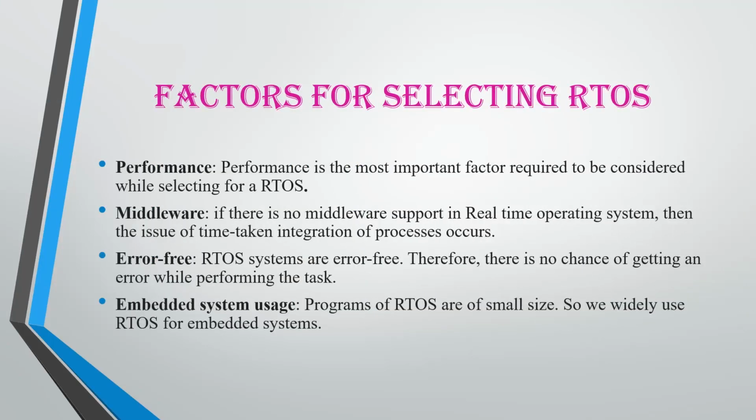First is performance. Obviously performance is the most important factor which we need to consider while selecting our RTOS. Next is middleware. If there is no middleware support, then the issue of time taken will surely occur, so we should make sure that middleware is available while selecting an RTOS. An RTOS should obviously be error free. There is no chance of getting an error while performing the task, or else the system might fail at any time. Embedded system usage: the programs of RTOS are of small size, so we prefer using RTOS for embedded systems.